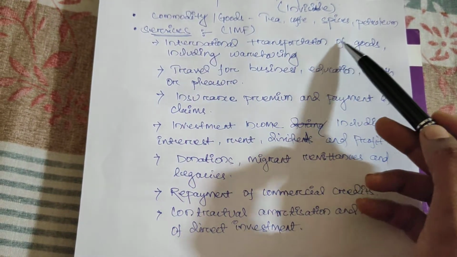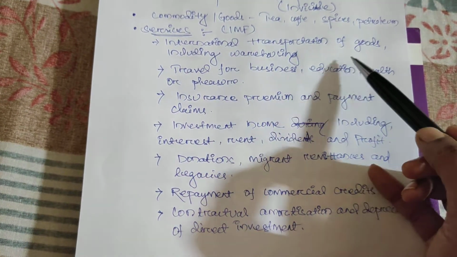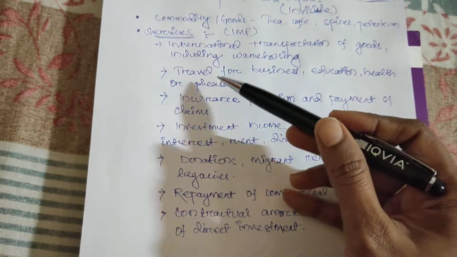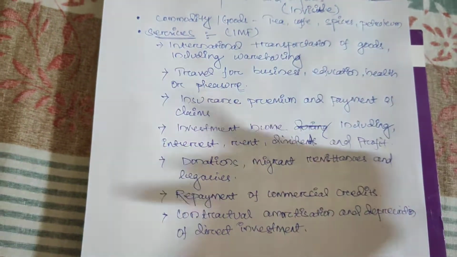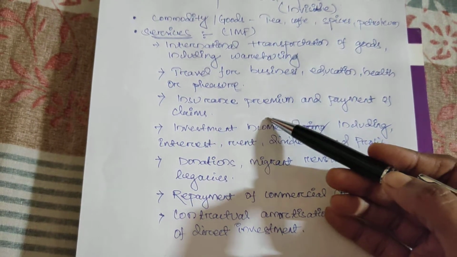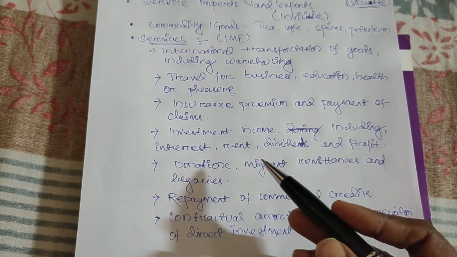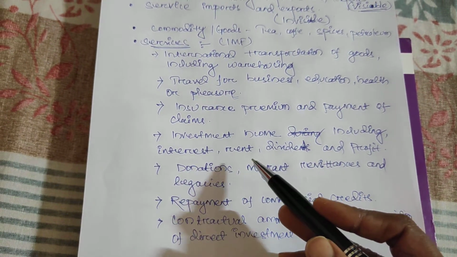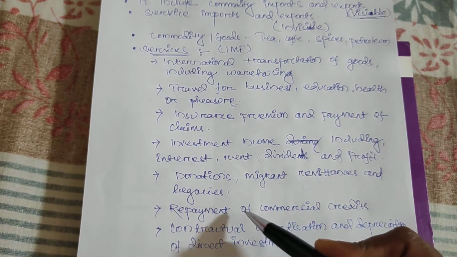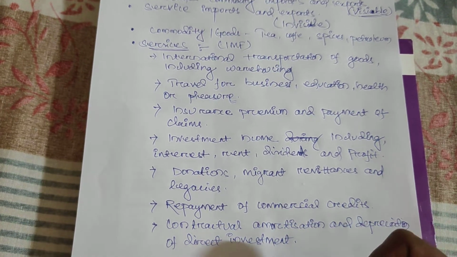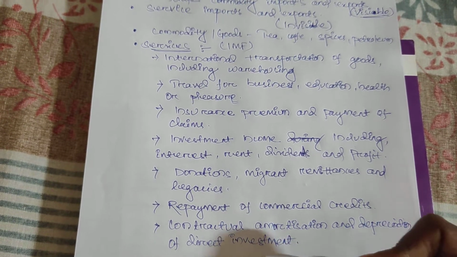Like international transportation of goods including warehousing, then travel for business, education, health and pleasure. You can take this as tourism also. Get it? Travel for pleasure means one type of tourism. Then insurance premium and payment of claims. Then investment income including interest, rent, dividends and profit, donation, migrant remittance and legacies, repayment of commercial credit, contractual amortization and depreciation of direct investment.